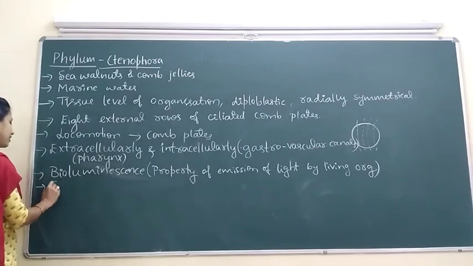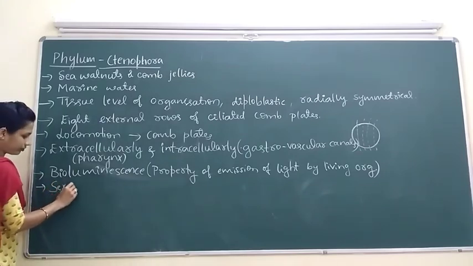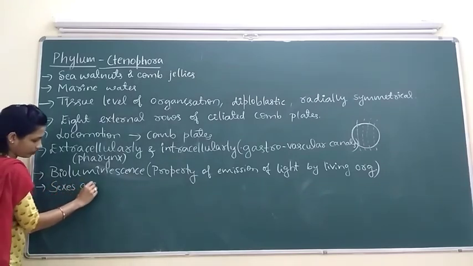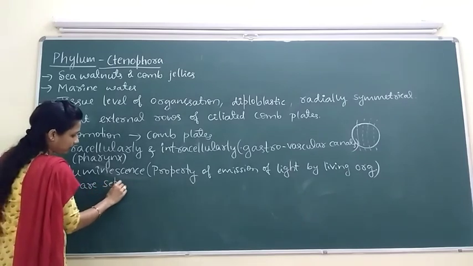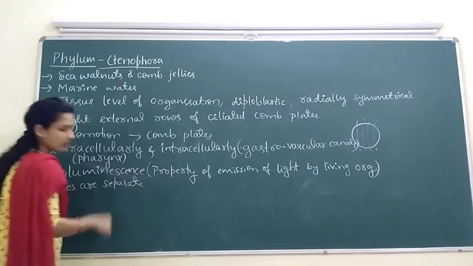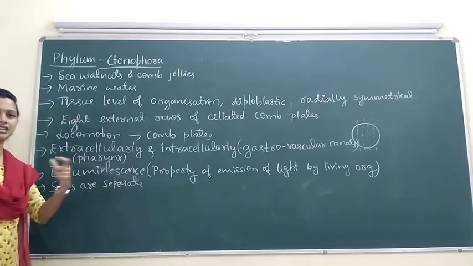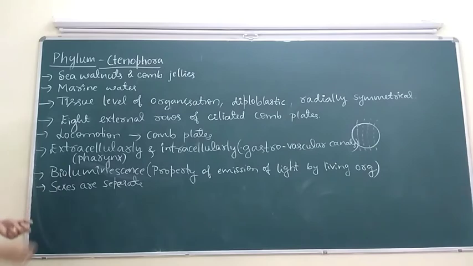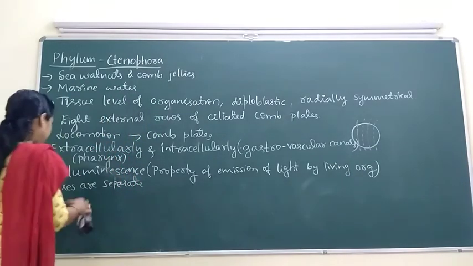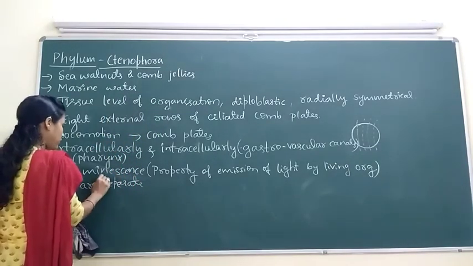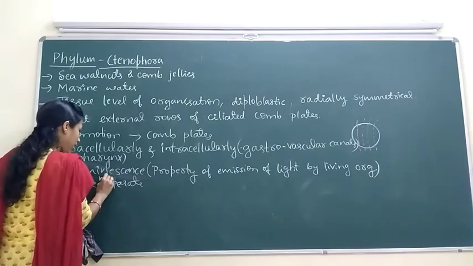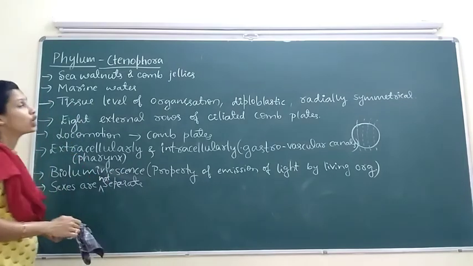Then sexes are separate. In case of Ctenophora, sexes are not separate, means you cannot differentiate the male and female Ctenophora.